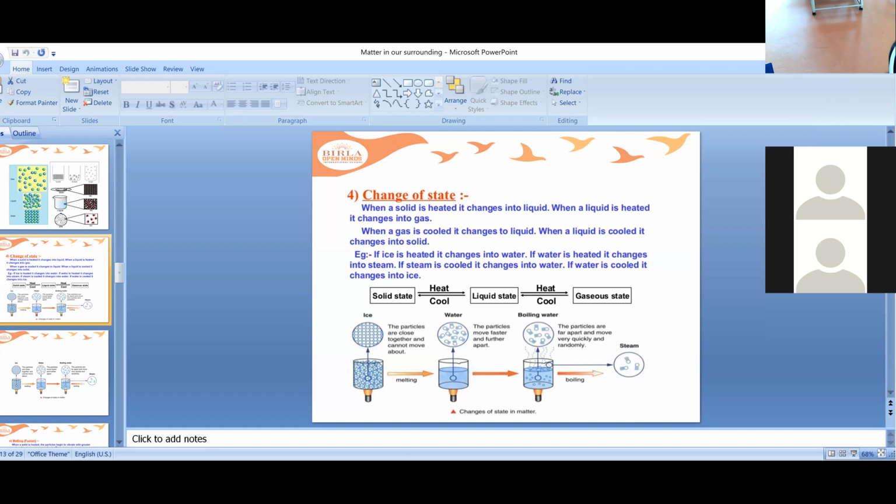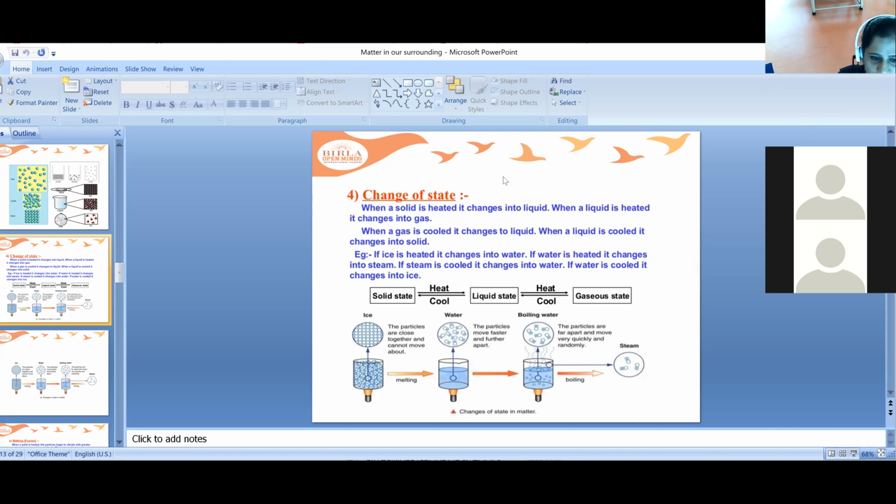Now we'll discuss the changes of state of matter. When a solid is heated, it changes its state. We all observe this in our daily life, isn't it, children? Your mother boils water to prepare tea, isn't it? You all have seen it? Yes. In the summer season, we all need ice cubes. We see there is a change of state, isn't it? We keep water in the ice cube tray and it converts into solid ice cubes. This is a change of state here.